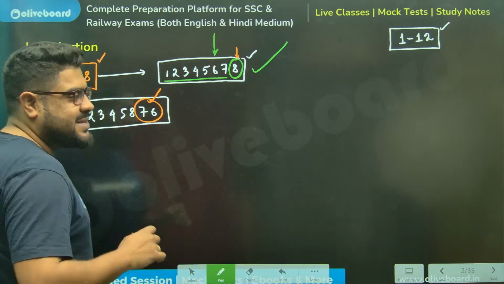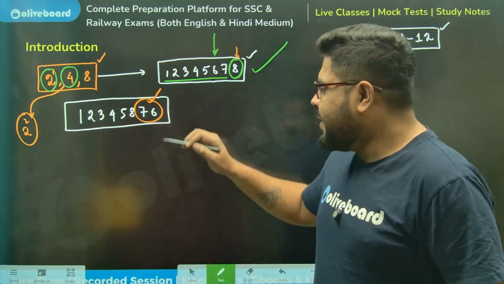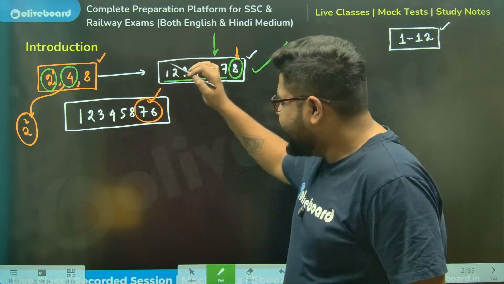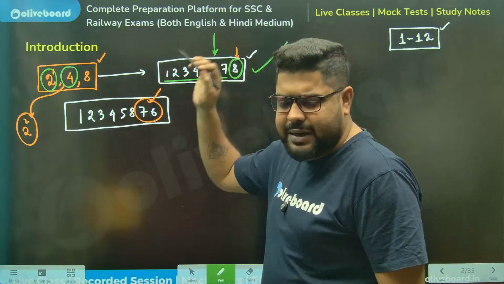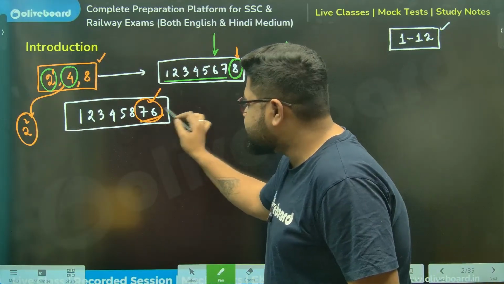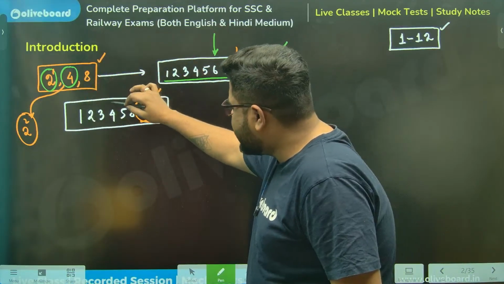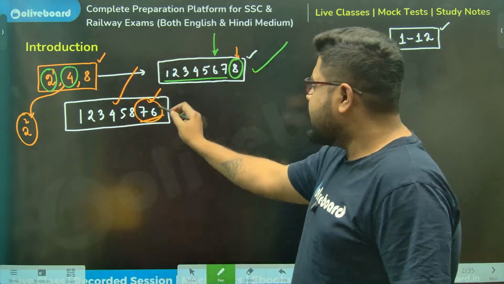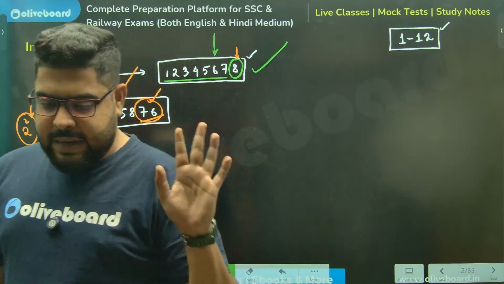Now, coming back to this. So 4 means 2 square. Meaning, if I need 4, and the number might be a 10 digit number, it might be a 10,000 digit number, I just need to check the last 2 digits. If it is divisible by 4, I will say that my whole number is divisible by 4. In this case, 76 is 19 times 4. You are getting my point?